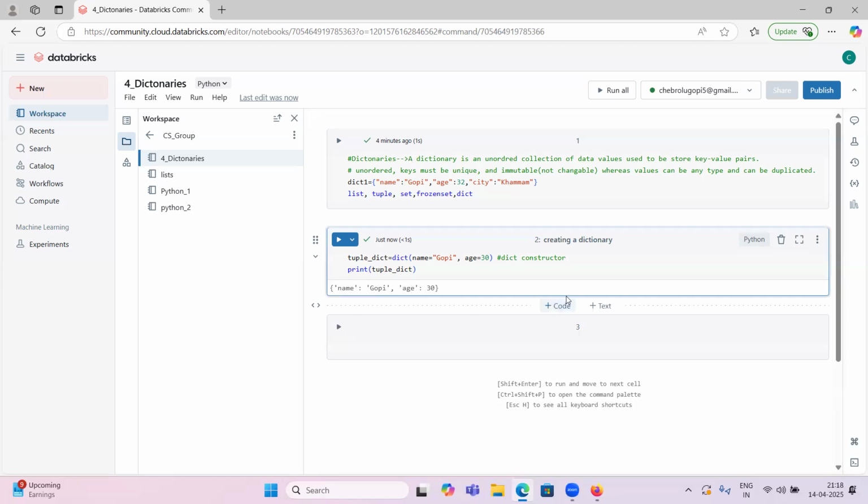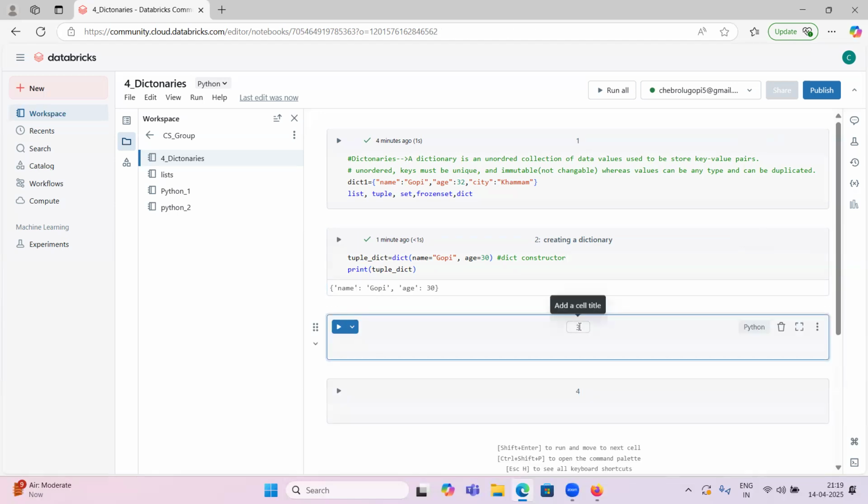Dictionaries are mutable. I mean, earlier if the name is Gopi, how can I change this name to something else? So we need to know how to access elements of a dictionary.